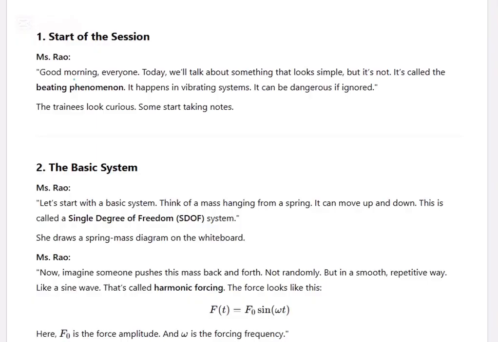So we will discuss more about this one, a group discussion with the professor. Today we will talk about something that looks simple, but it's not. It's called beating phenomena. It happens in vibrating systems. It can be dangerous if ignored.